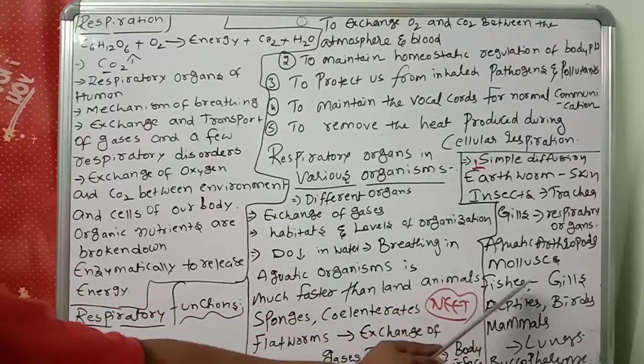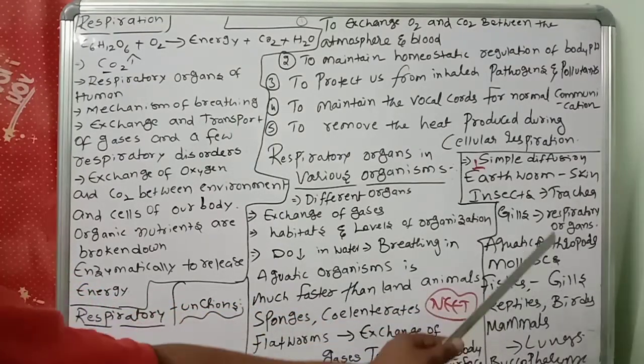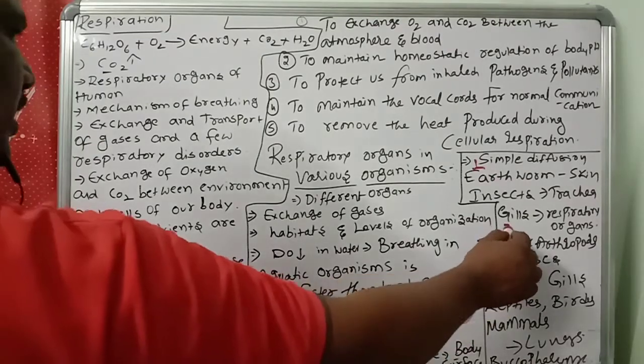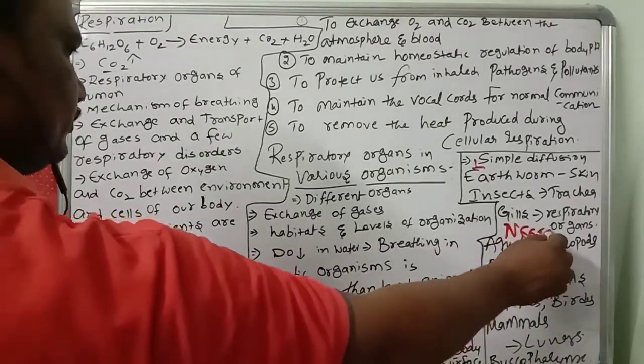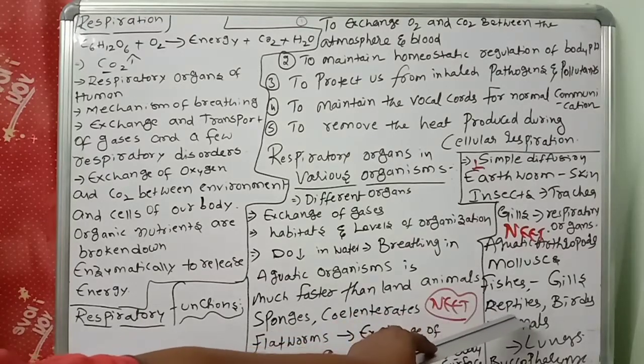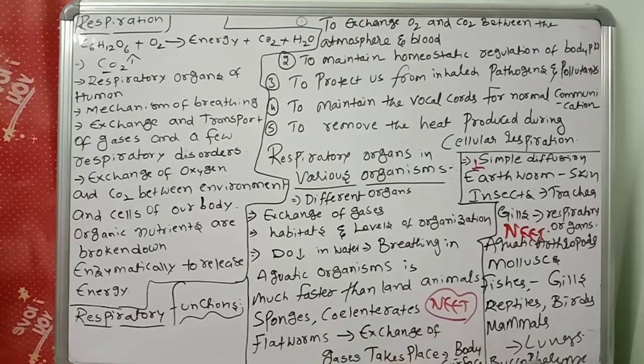This is an important point. Aquatic arthropods, gills. Mollusks, gills. Fishes, gills. Reptiles, birds, mammals have lungs.